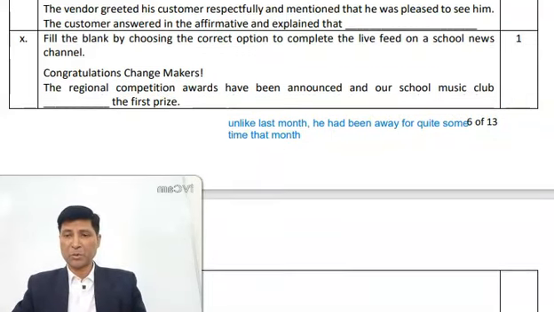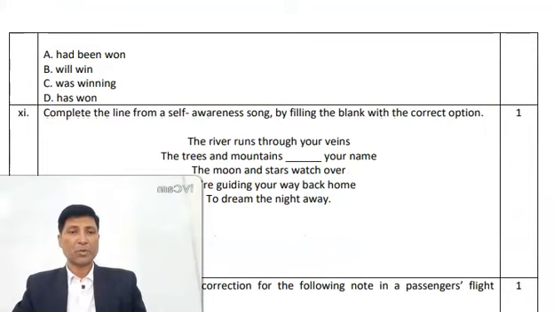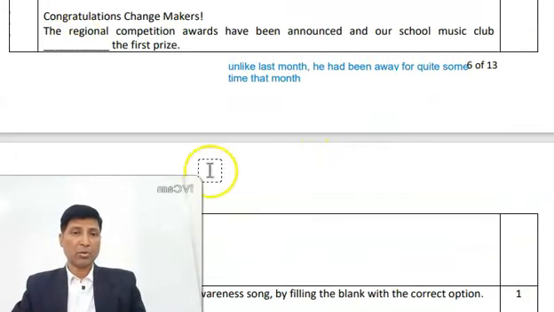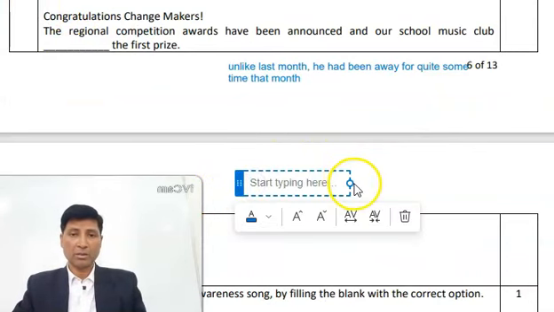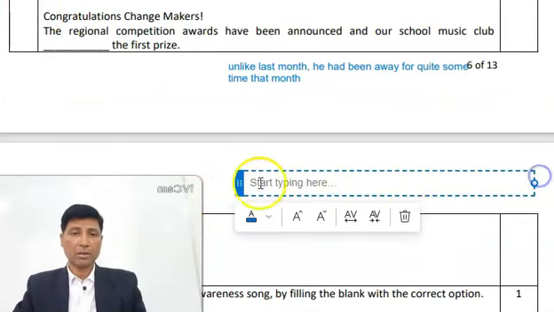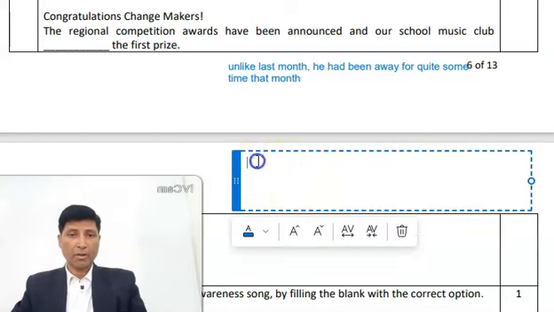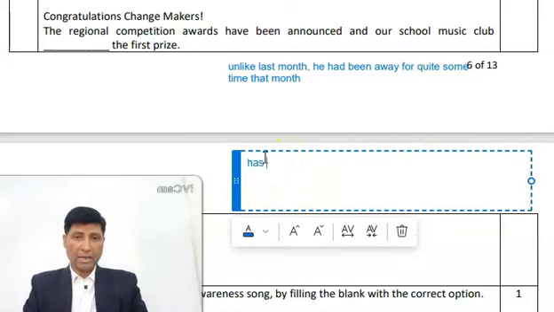So what are the options? Had been won, will win, was winning, has won. Your correct answer will be has won.